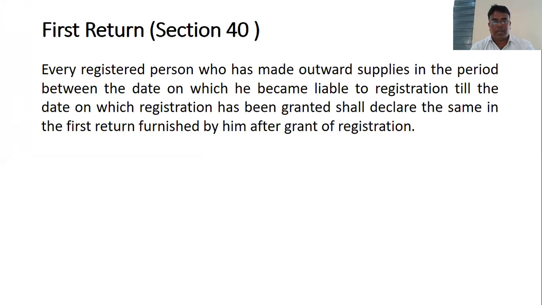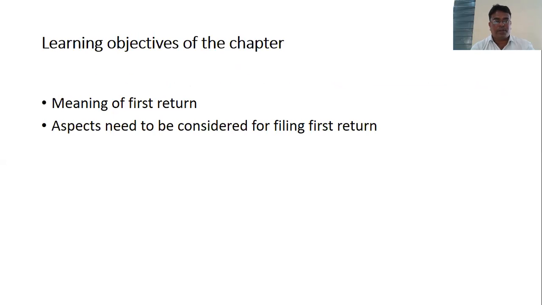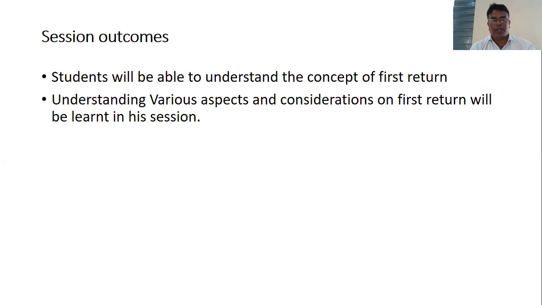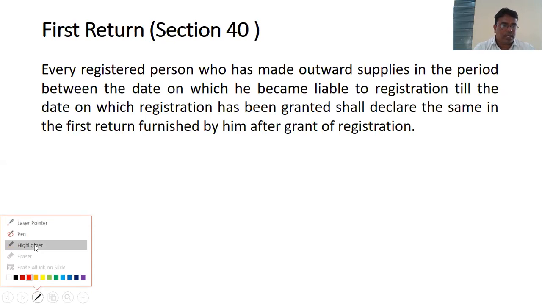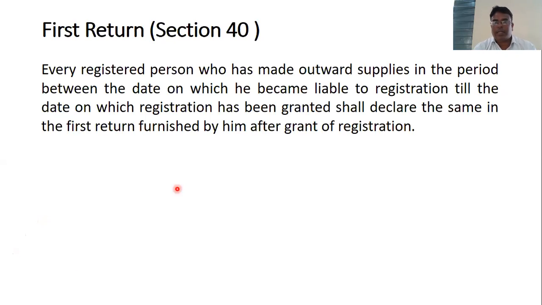These are the learning objectives of this session. We will be able to understand the meaning of the first return and the important aspects related to it. Let me explain the concept of the first return. It is a very important thing that we need to understand as a businessman.